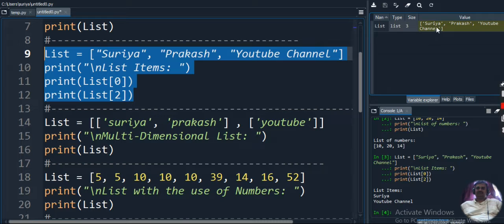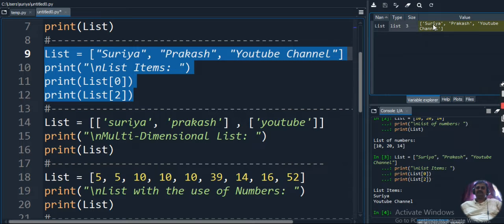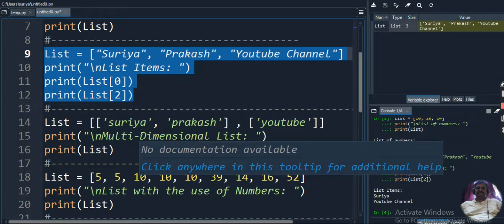Okay, so here our list is updated now. Previously our list had integer values as per the previous code. Now it's updated with string values. So we have 3 different string values that will be updated in the new list. Okay, now let's move on to the next one, that is the nested list.